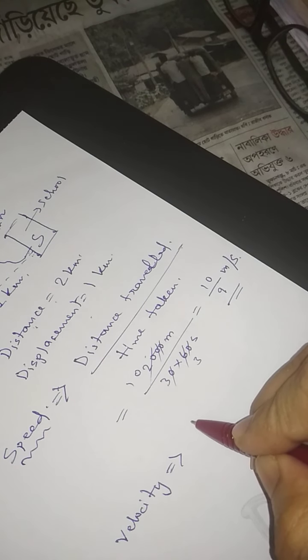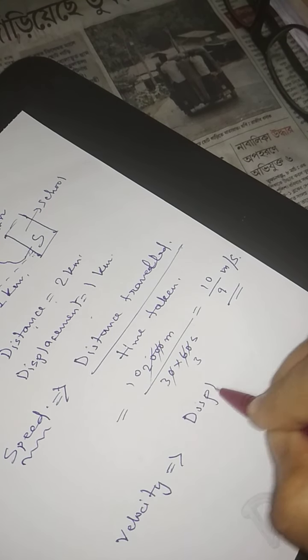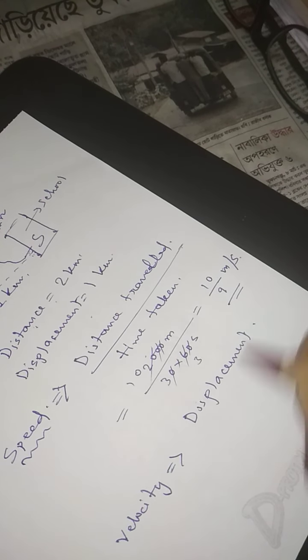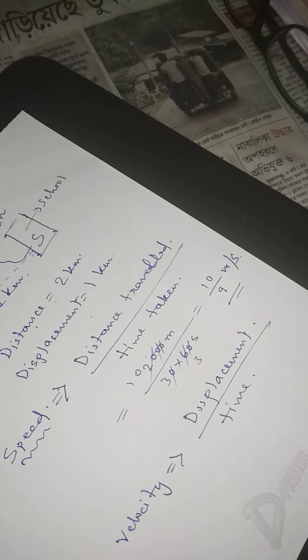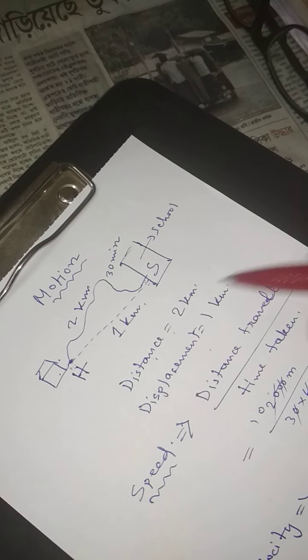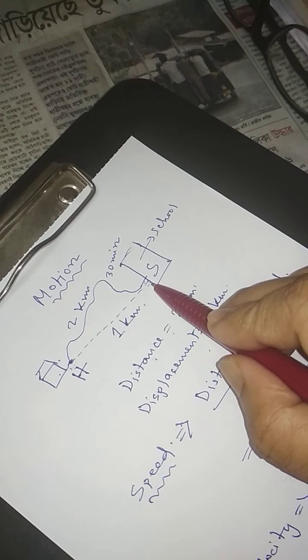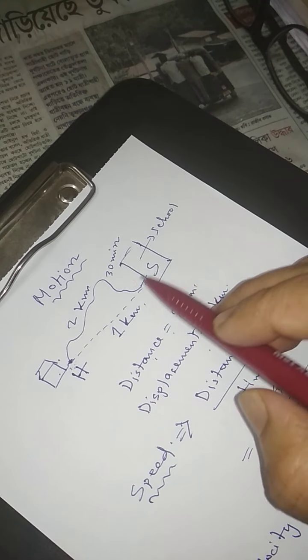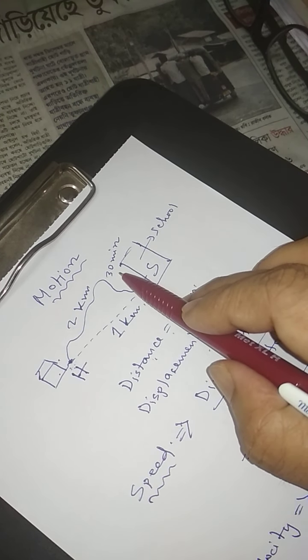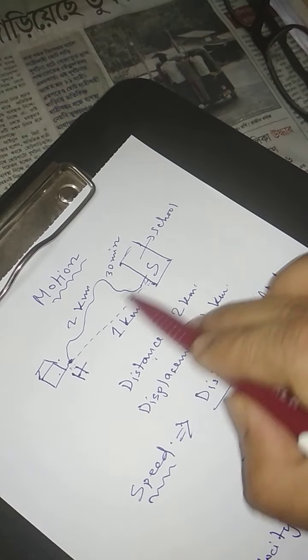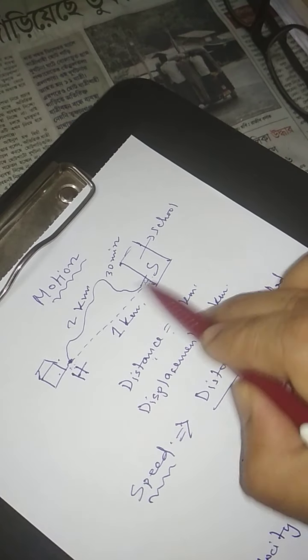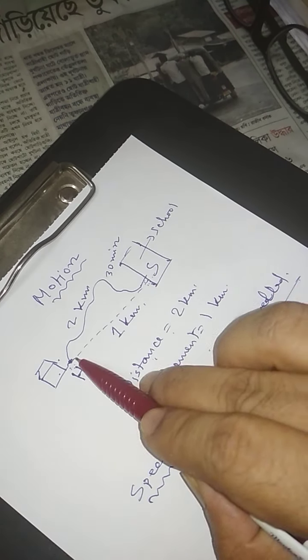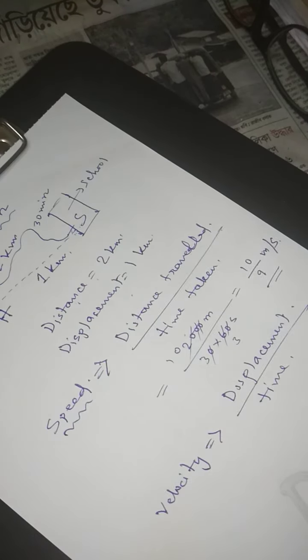Then what is velocity? Velocity is displacement divided by time. So in our previous example, the displacement is 1 kilometer and time taken is 30 minutes only, because though this is the displacement of the student, in order to reach from here to here, he takes 30 minutes only. So displacement divided by time taken by the student.